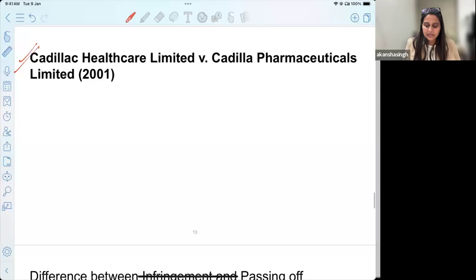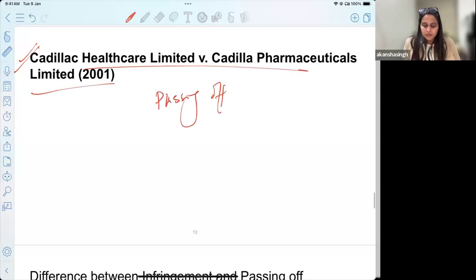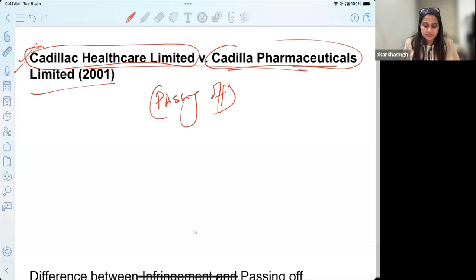This is a landmark case with regard to passing off of goods. Okay, the goods were being passed off. Now if you see the names of the two parties here, Cadila Pharmaceuticals versus Cadila Healthcare Limited. Firstly, it phonetically sounds very similar, right? So trademark is not only the name that is there. Trademark can be any set of mark. It can be a watermark, it can be a sound mark, it can be a smell mark, all these types of marks that we recognize.